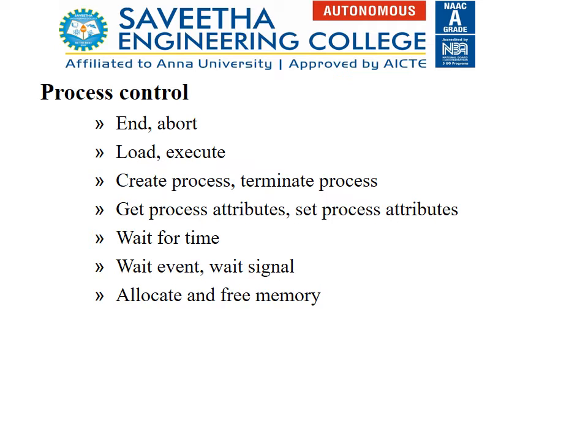Wait for time, wait event. Suppose the process has to wait for some event to happen, you can make use of the system call wait event. Wait signal: suppose the event for which you are waiting has occurred, it will be triggered through wait signal. Allocate and free memory is for allocating and freeing memory space for the process.